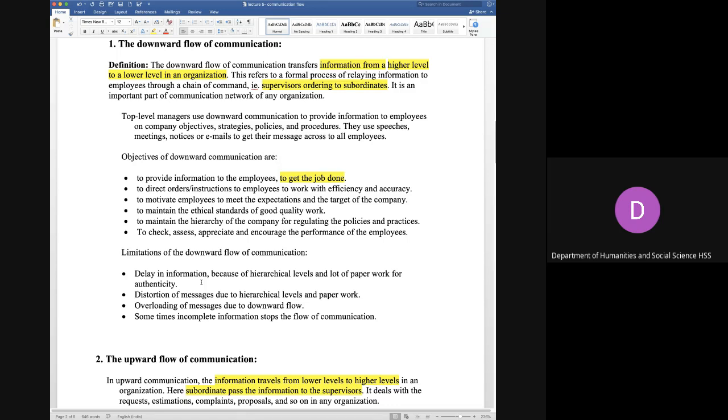That means one page or one document which has been passed from the president will go to the various vice presidents. They will try to read it, analyze it, and then they will have a meeting of the managers, and they will discuss the pros and cons, how they would contribute, and how they would distribute the work among the managers. And the managers then will call meetings for the executives, and discuss the same thing with them, and executives will then ask the workers to work accordingly. So you can see that at various levels there is a check. So when there is a check, there is delay in information.